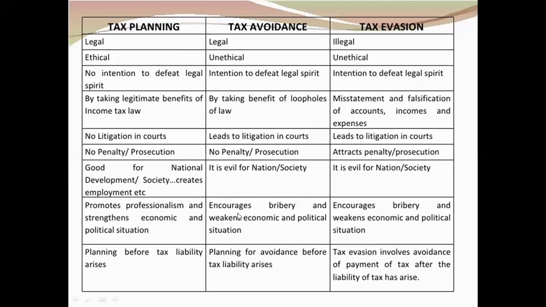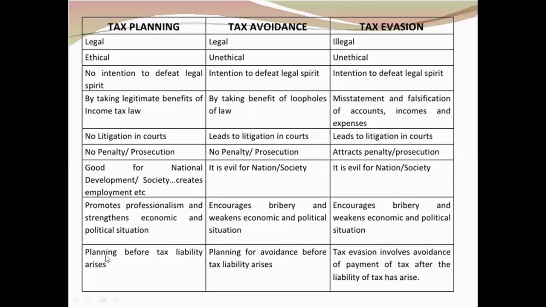What does tax avoidance lead to? It encourages bribery and weakens the economic and political situation. And the same case is with tax evasion. If you are doing something wrong, you know that you have done something wrong, then naturally, to hide that particular part, you are going to offer bribes to various authorities so that your case does not come out. As a result, tax avoidance or tax evasion is leading to bribery.